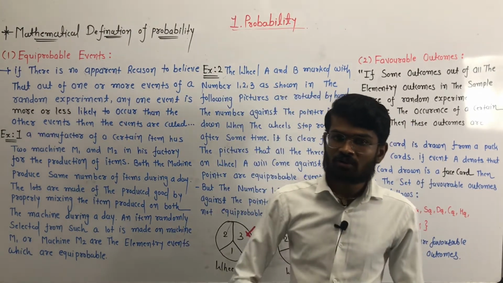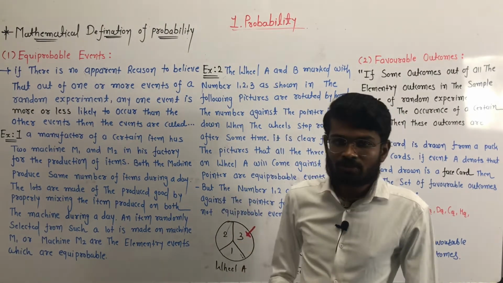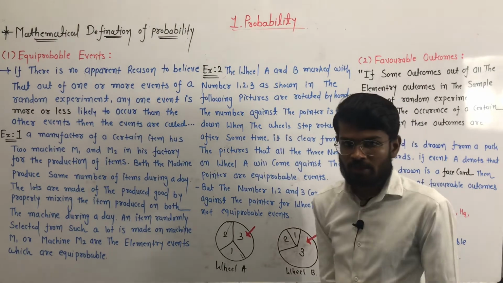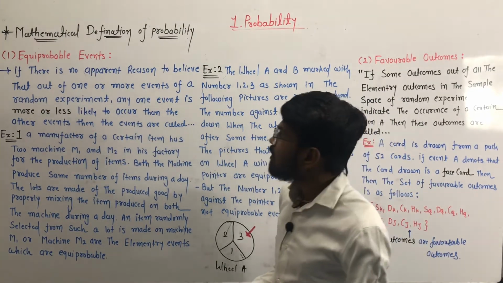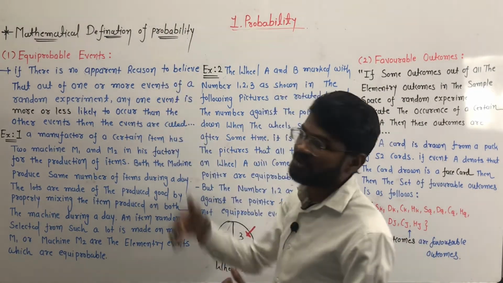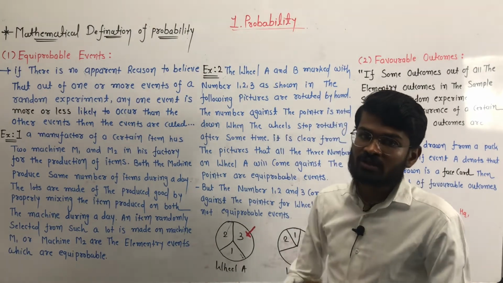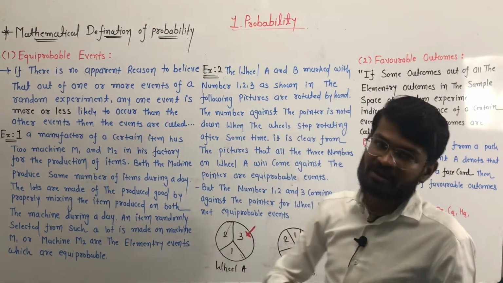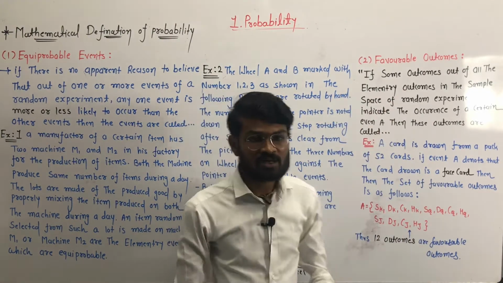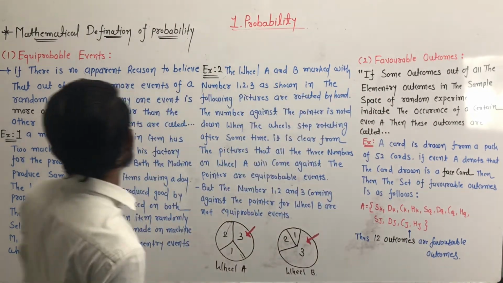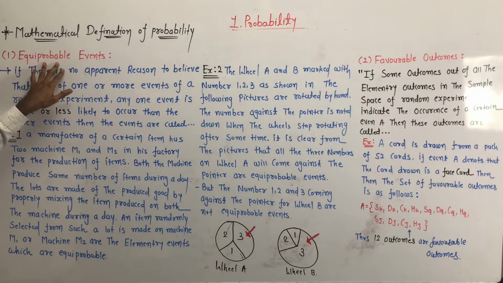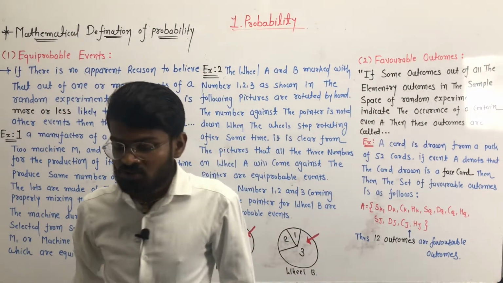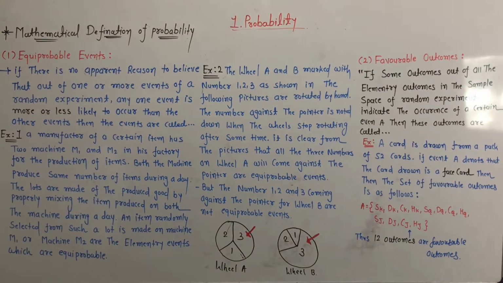Now we are going to give the definition of probability, the mathematical definition. Before discussing the mathematical definition of probability, we have to know two terms: the first one is equiprobable events and the second one is favorable outcome. So first one is the equiprobable event.